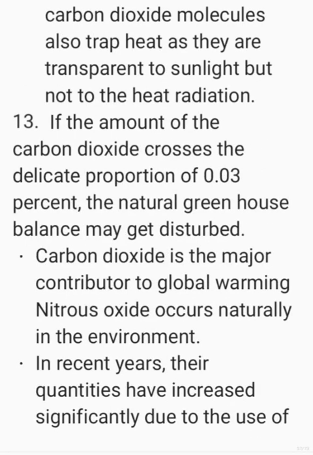Similarly, carbon dioxide molecules also trap heat as they are transparent to sunlight but not to the heat radiation. If the amount of carbon dioxide crosses the delicate proportion of 0.03%, the natural greenhouse balance may get disturbed. Carbon dioxide is the major contributor to global warming.